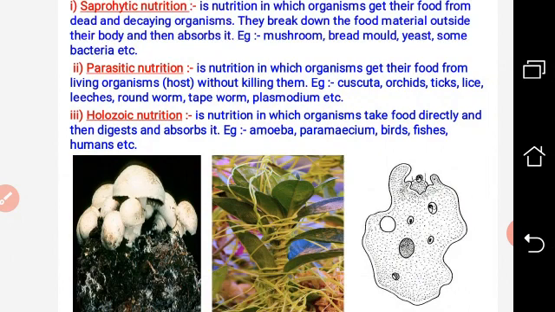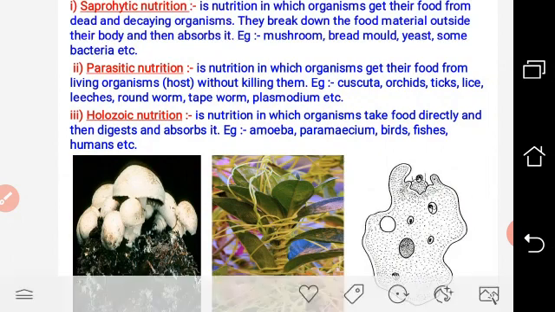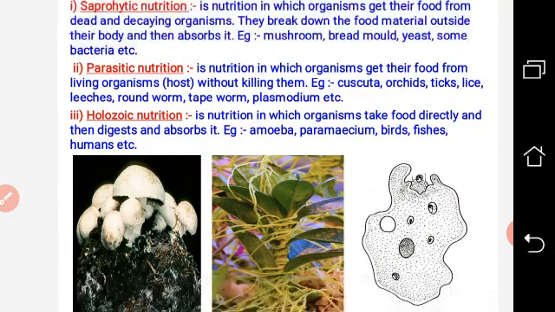But in saprophytic nutrition, digestion takes place outside the body of the living organism, such as fungus. Organisms that perform saprophytic nutrition usually break down the food outside the body, like mushroom, bread mold, commonly called Rhizopus. Rhizopus is the biological term for bread mold; also yeast and some bacteria.